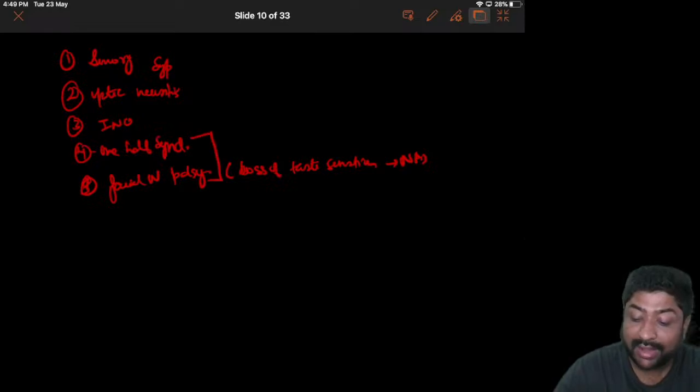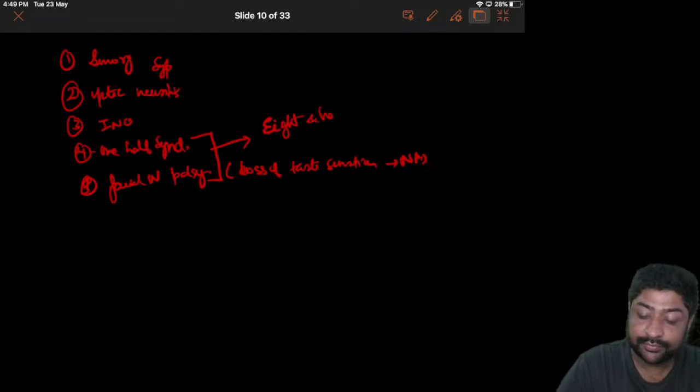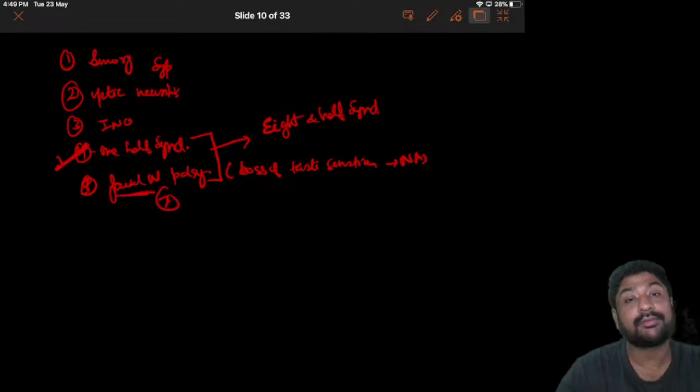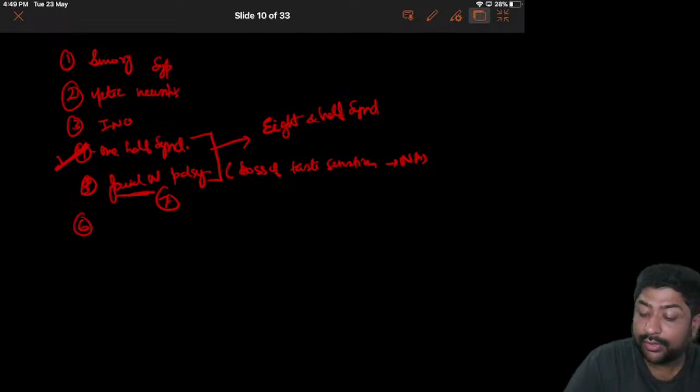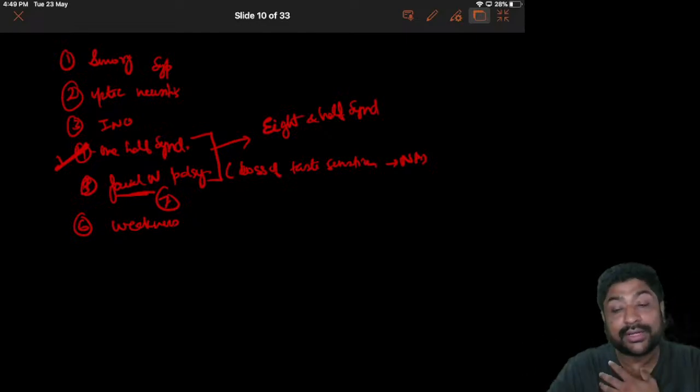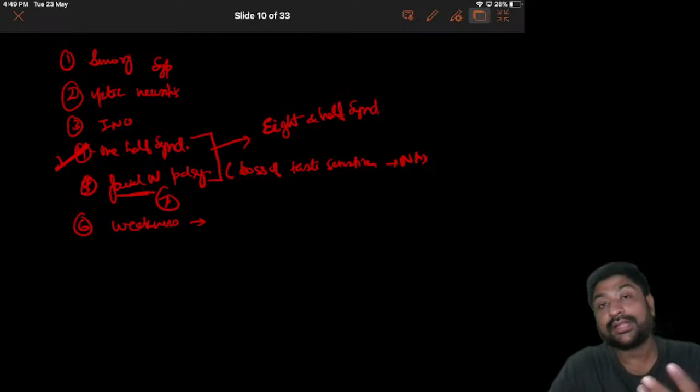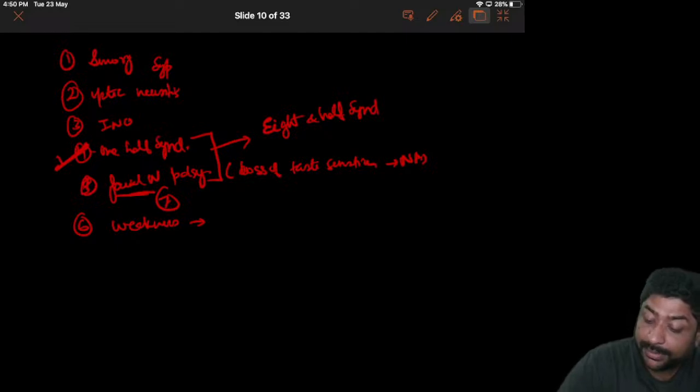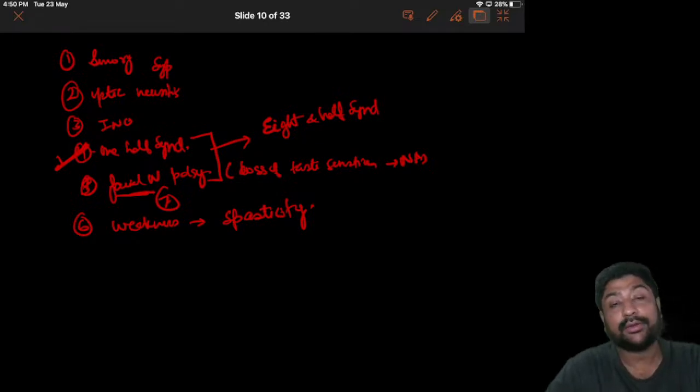If both 1.5 syndrome and facial nerve palsy are involved, then this is called 8.5 syndrome. 1.5 syndrome I have told you, and the facial nerve is the seventh nerve, so 7 plus 1.5 is 8.5. Also, if you take a history, the patient will talk about weakness or pain in the legs, muscles, and back. Because this is kind of an upper motor neuron lesion, there will be a lot of spasticity, and this spasticity is complained of by the patient as weakness.